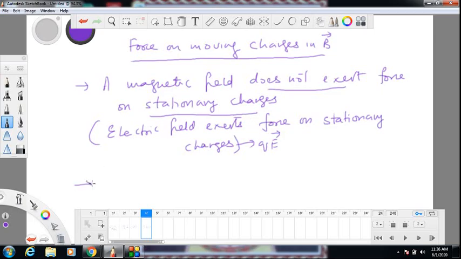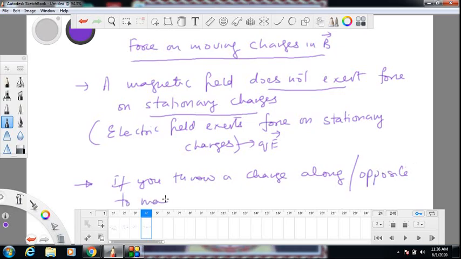Not only that, if you throw a charge along or opposite to magnetic field direction, again there is no force on the charge due to magnetic field.